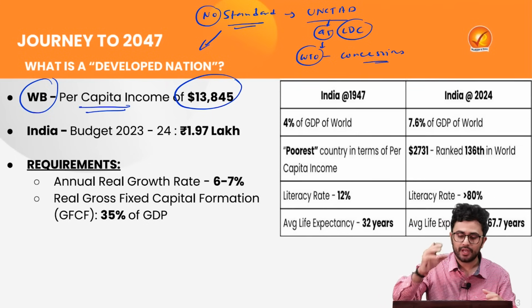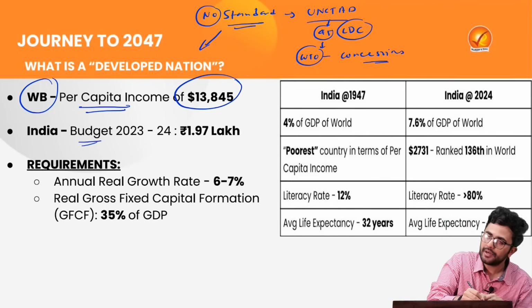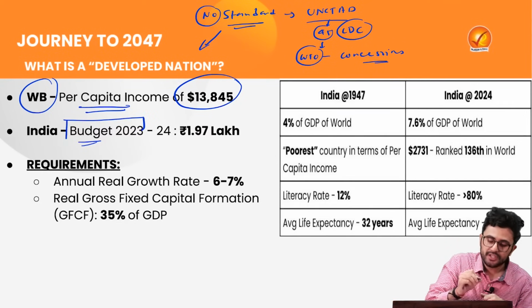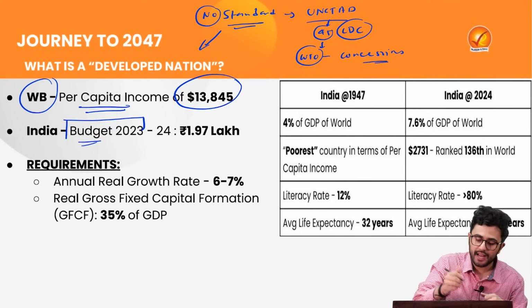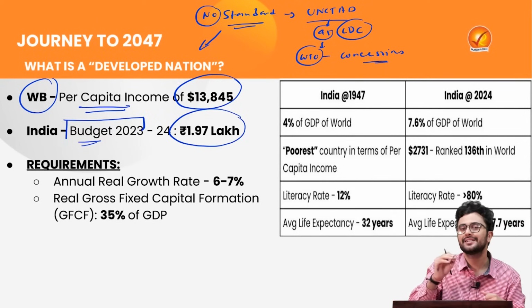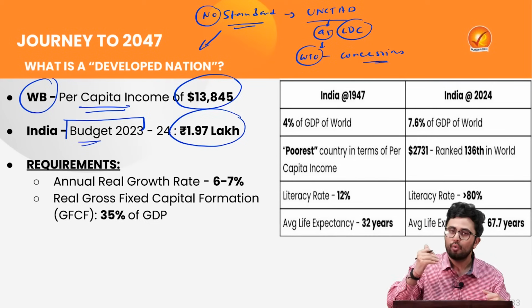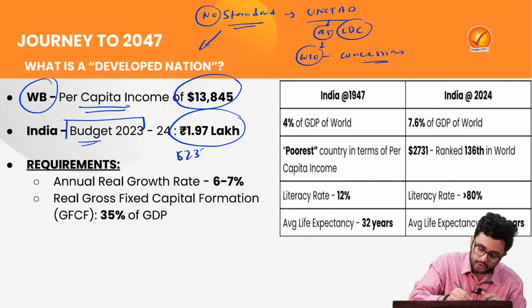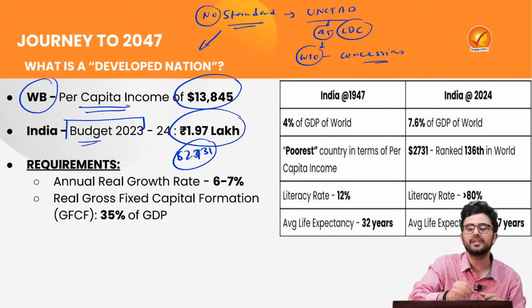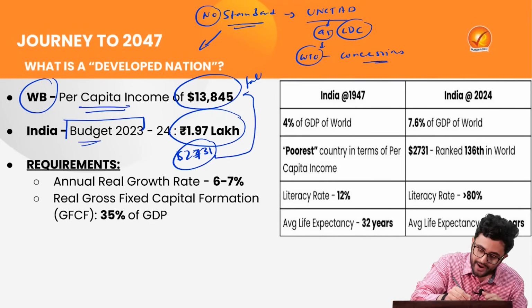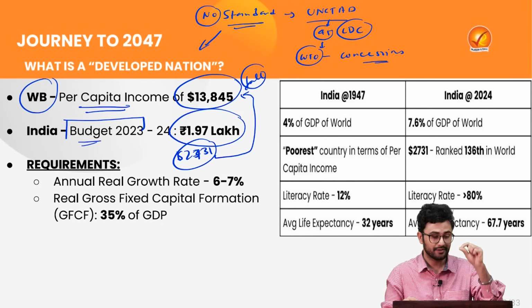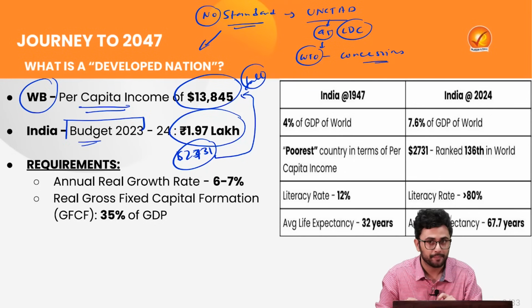In comparison to that, what is India's per capita income? As per the budget 2023, our per capita income is 1.97 lakh rupees, which translates into $2,731, which means that we are falling quite behind when it comes to becoming a developed nation, as we have very low per capita income.